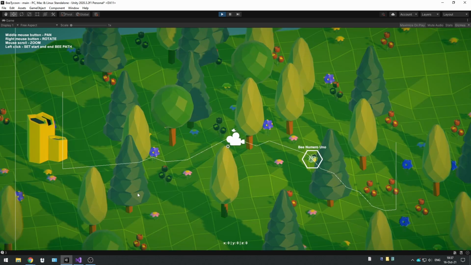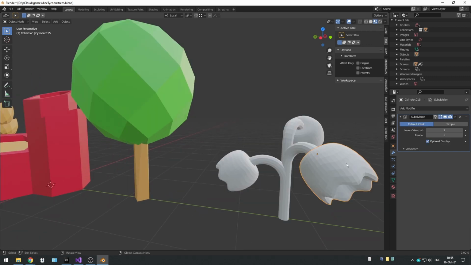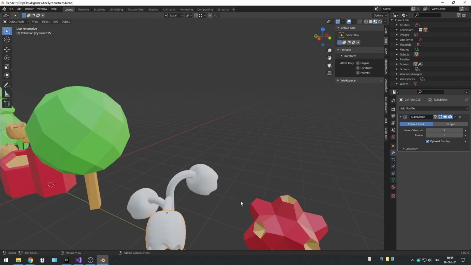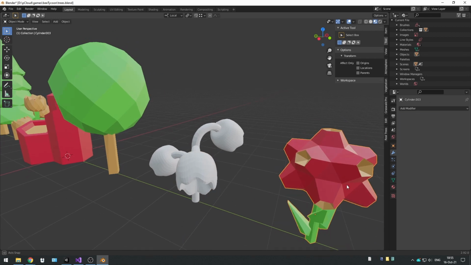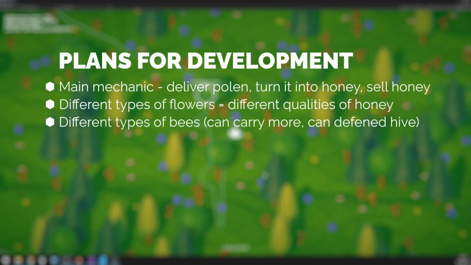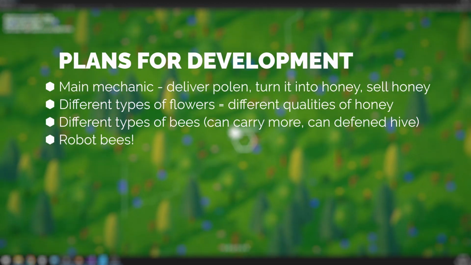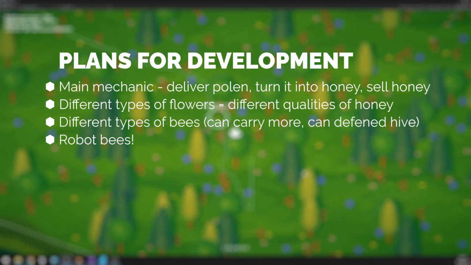The main mechanic will be delivering pollen from the flowers to the beehive, and then selling the honey that's being produced there. There will be different types of flowers, which will yield different types of honey, meaning cheaper or more expensive. You will also need different types of bees in order to harvest from different flowers. At some point, maybe you will augment the bees with mechanical prosthetics in order to make them able to carry more weight faster and be more productive.